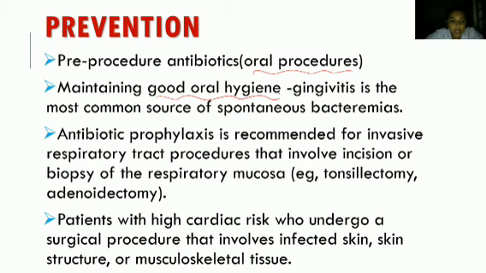Next one is patients with high cardiac risk who undergo a surgical procedure that involves infected skin structure or musculoskeletal tissue. So in a normal patient, if you are doing any oral or respiratory tract procedures, we will be giving antibiotics. And in patients with high cardiac risk, even for any surgical procedures involving skin or musculoskeletal tissue, we will be giving this antibiotic prophylaxis.